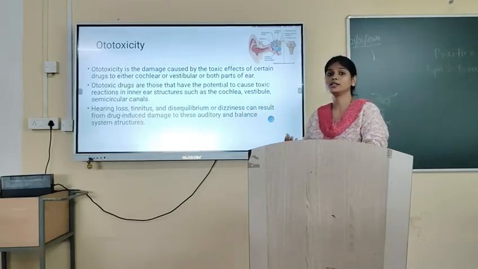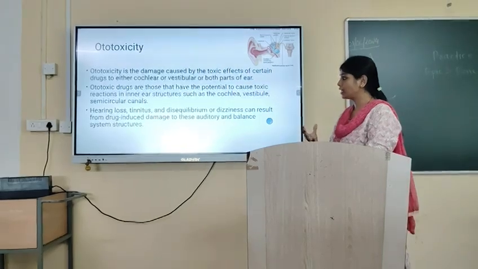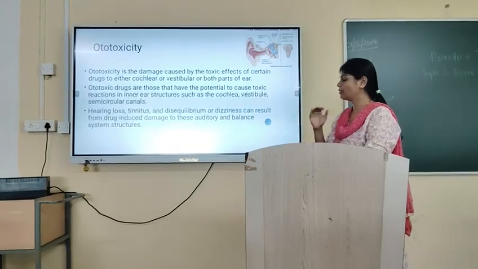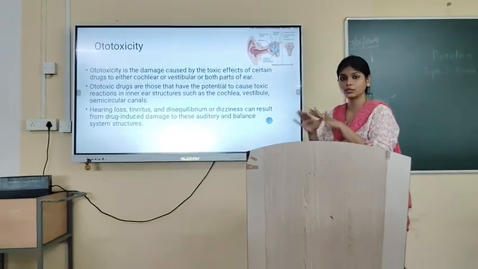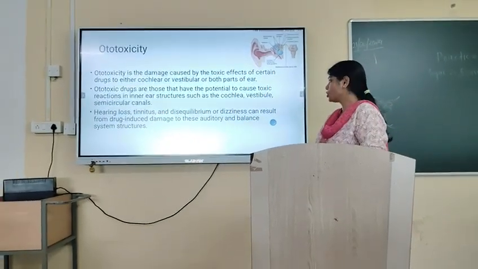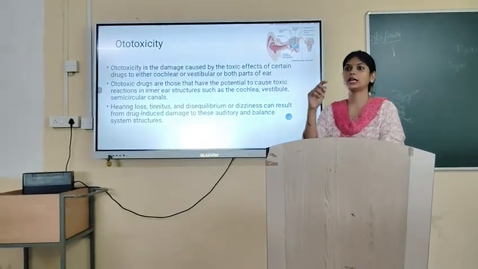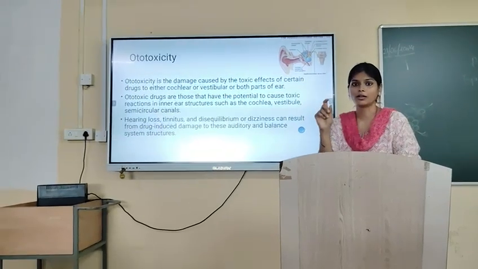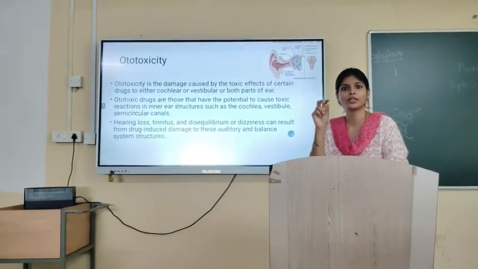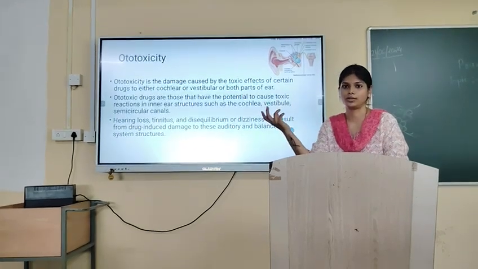So what are the symptoms, or the problems, we can see? That is hearing loss, tinnitus, some sound coming into the ear. There will be disequilibrium; the person will not be able to walk properly. The dizziness can result from drug-induced damage to the auditory and balance system. So basically, ototoxicity means some drugs cause a toxic reaction in the vestibular and cochlear region, and we call that ototoxicity.